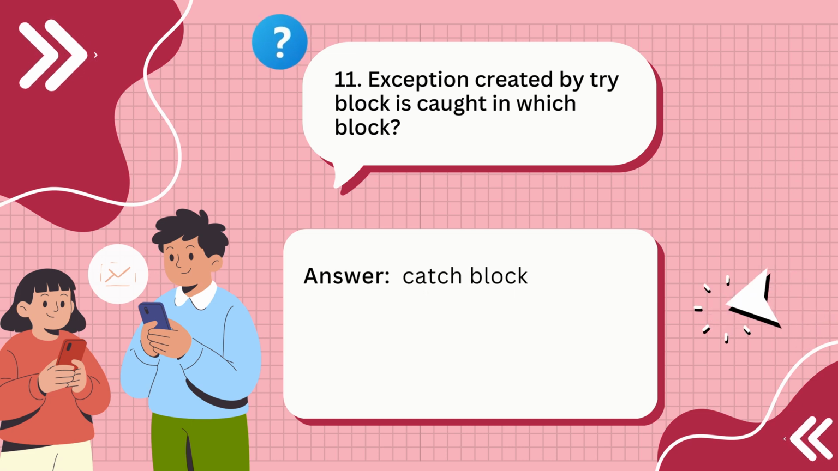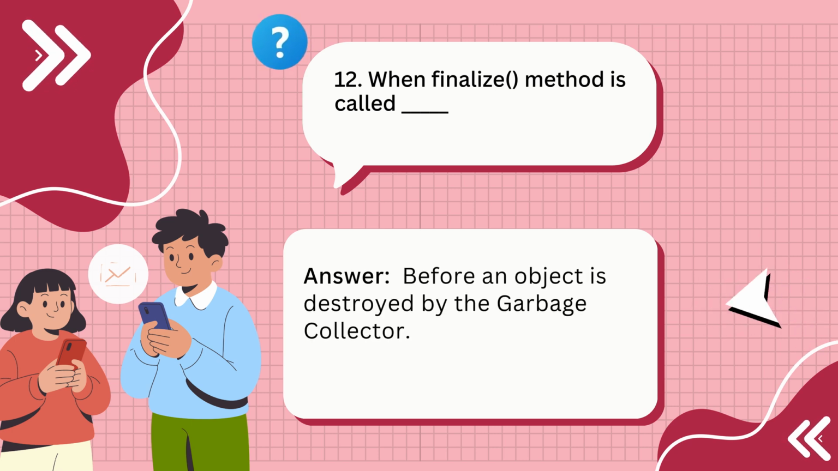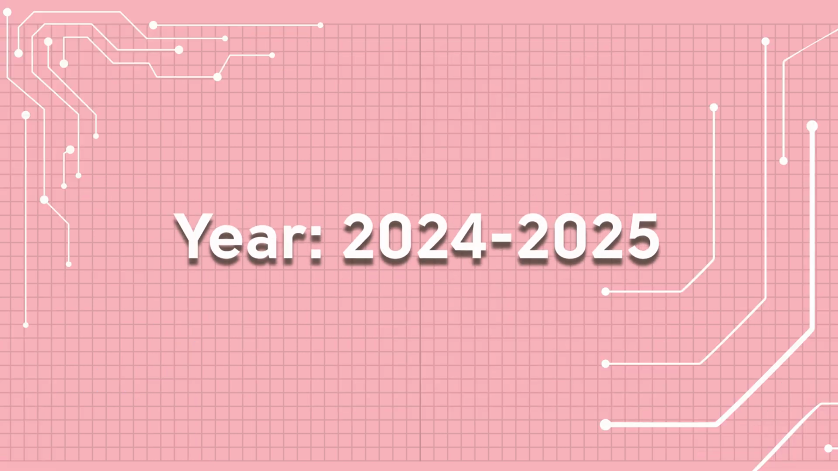Answer: catch block. 12. When finalize method is called? Answer: before an object is destroyed by the garbage collector. Year 2024 to 2025.